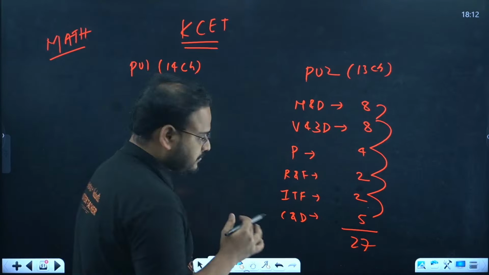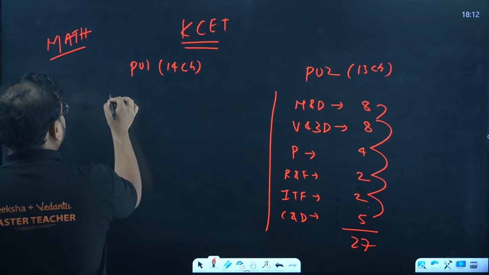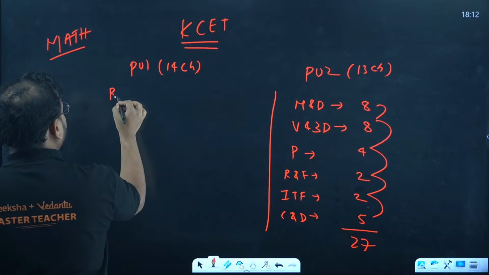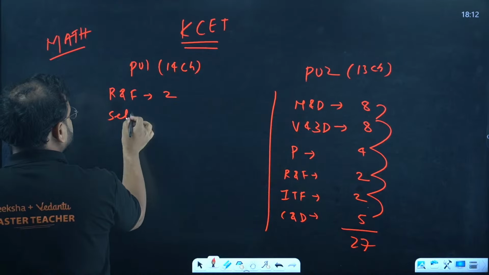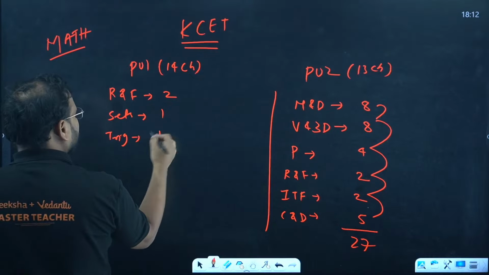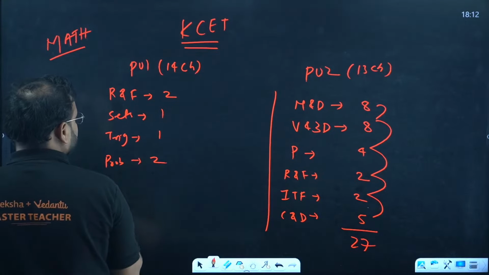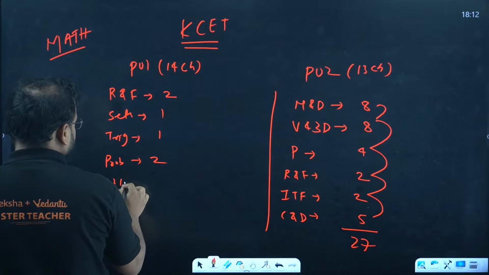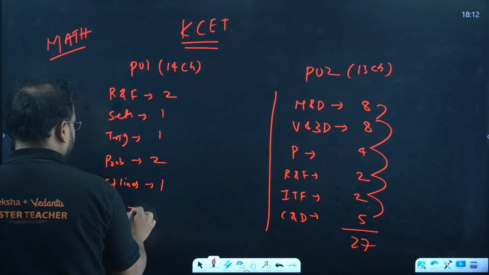For the PU1 syllabus, start with relation and function, 2 questions, sets, 1 question, trig, sometimes 1, sometimes 2 questions, probability, 2 questions, straight lines, 1 question, conics, sometimes 1 question.